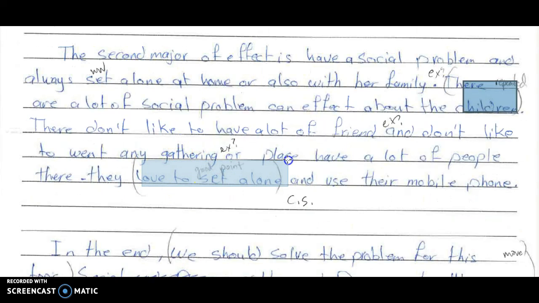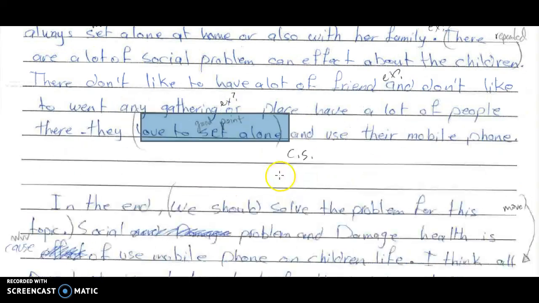I thought this was a good point that you made. Another problem is this would be like a point that you would make. It makes kids want to sit alone, and then give an example of that.